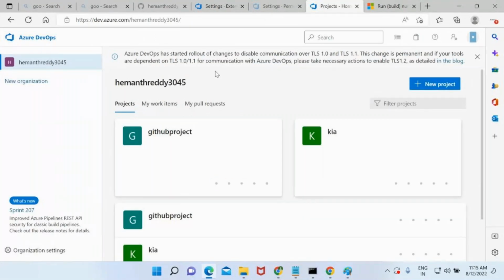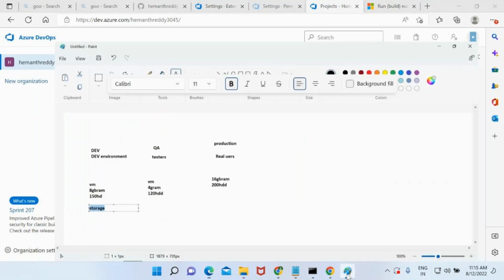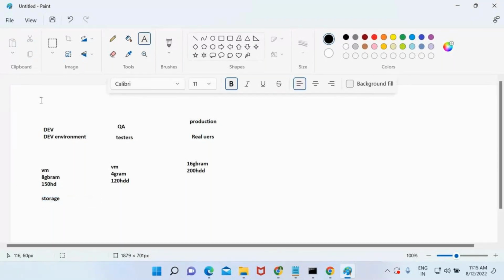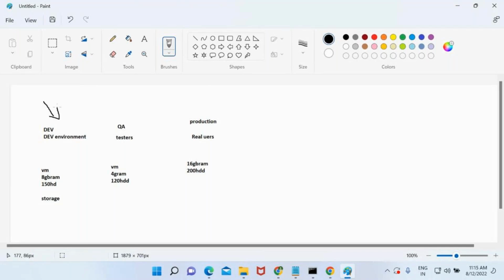You are writing the code, right? You are writing the code for which environment? Let's consider you are writing the code for the dev environment for the first time. It is working. And after that, again you are going to write the code for QA? After that, again you are going to change the code for production? You are writing a standard code which will be suitable for all the environments. There is one code which needs to be published onto all the environments.